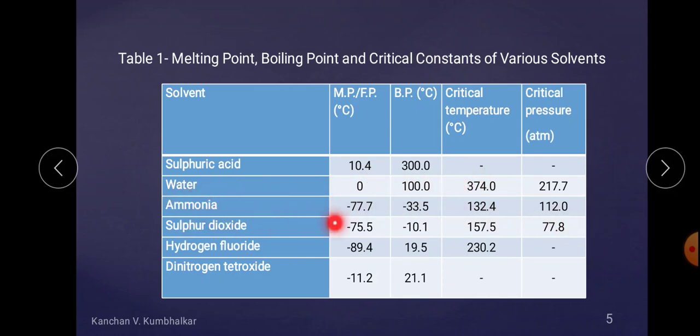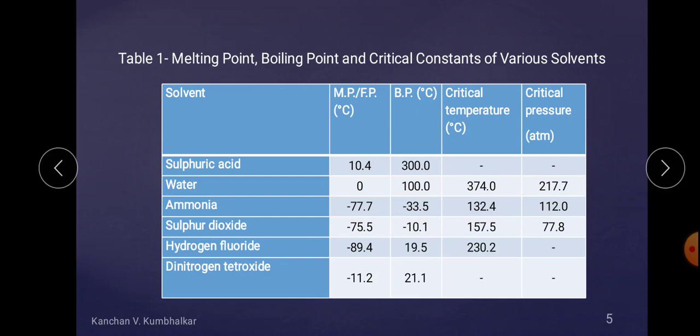Similarly, ammonia, this is the melting point of ammonia. We know that ammonia is in a gaseous phase. So if you want it in the liquid phase, we should maintain a temperature which is in the minus range. At about minus 33.5 degrees Celsius it boils and gets converted into the gaseous phase.